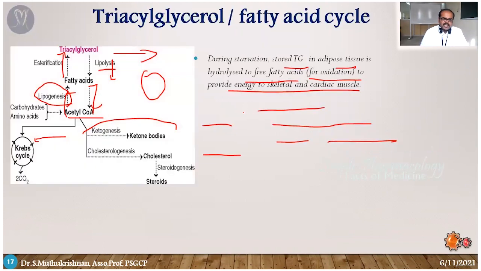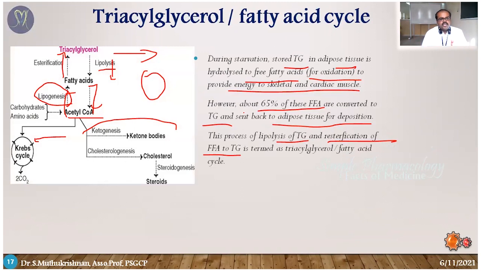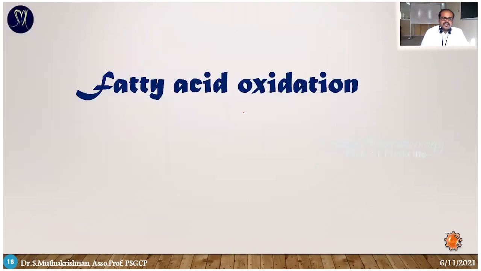In this entire process, triacylglycerol is broken down into glycerol and free fatty acid. This free fatty acid is once again oxidized and converted into acetyl-CoA. This acetyl-CoA again enters the lipogenesis process. Then it is esterified, converted once again into triacylglycerol. So this is the entire cycle. This is called the triacylglycerol and fatty acid cycle.